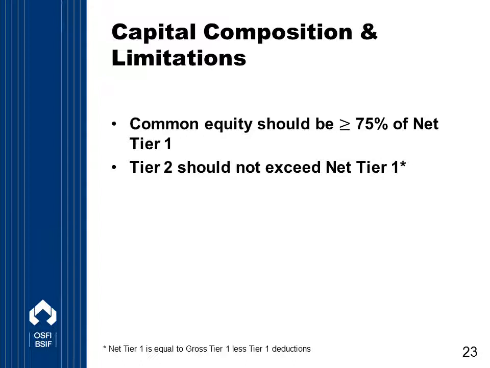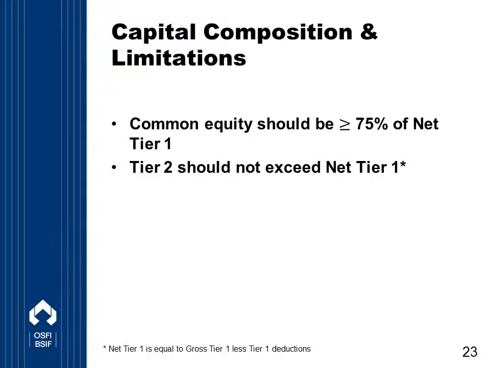We also wanted to mention that the LICAT imposes certain capital composition requirements and limitations to capital elements. Not everything that qualifies can automatically be included because there are some limitations and capital composition requirements. For example, the LICAT requires that common equity and policyholders' equity for mutuals has to be the predominant form of an insurer's Tier 1 capital.